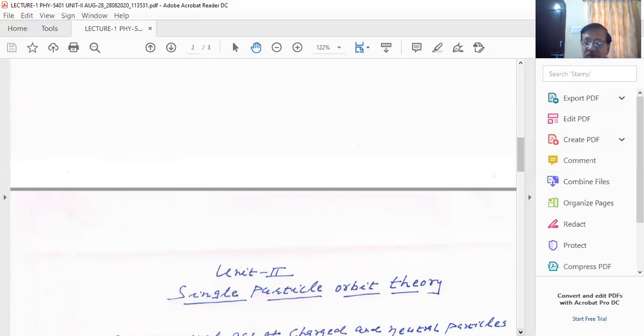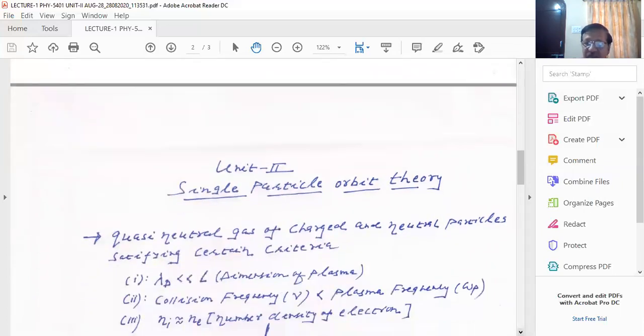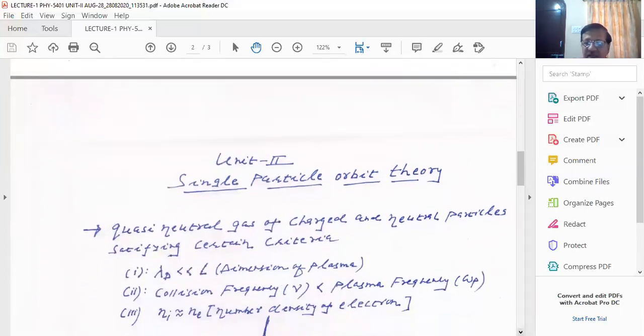And you have studied these criteria. I will not go into detail, but these are the criteria which I would like to once again suggest. The first thing is the Debye length of plasma, which you know depends upon the density of plasma and temperature of plasma. Density of plasma means number of particles per unit volume.